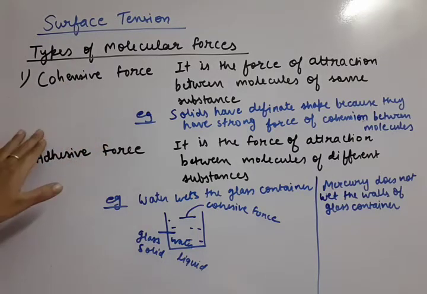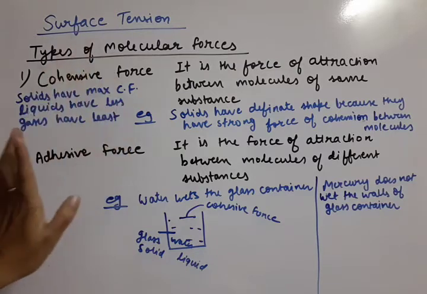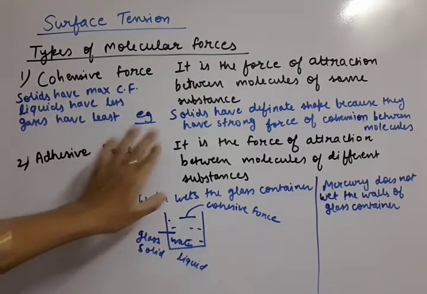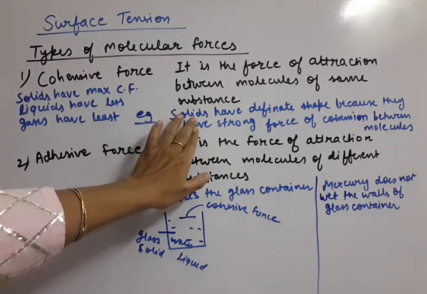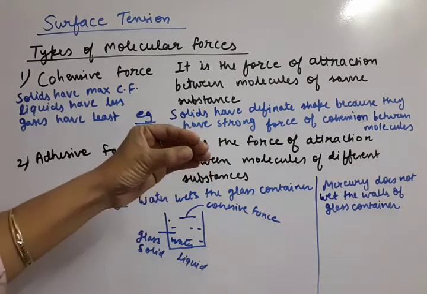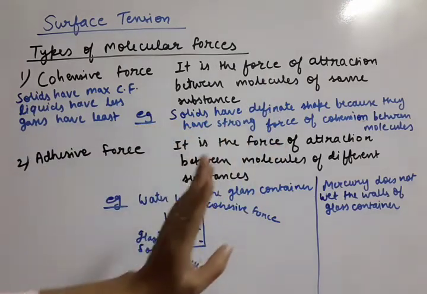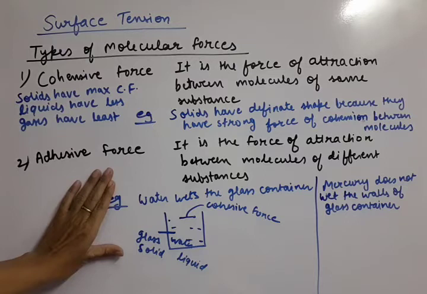So let us write this down here. Solids have maximum cohesive force, liquids have less, and gases have least cohesive force. Which example is the best example for cohesive force? Solids have maximum cohesive force between their molecules. That's why solid molecules attract each other and they make a definite shape. Now come to adhesive force example.